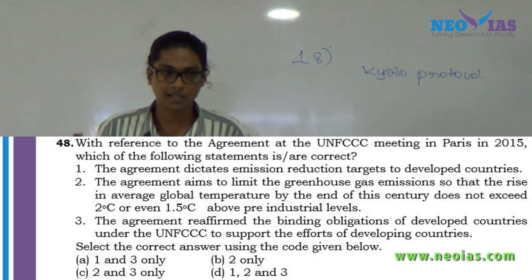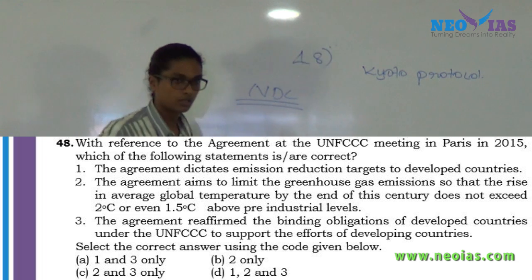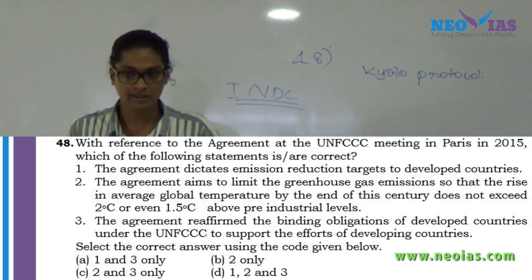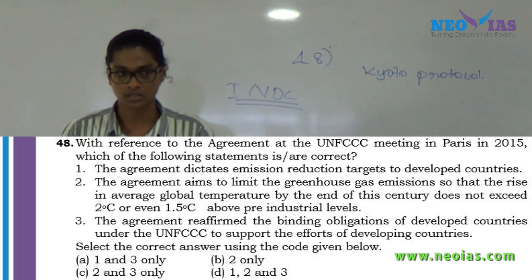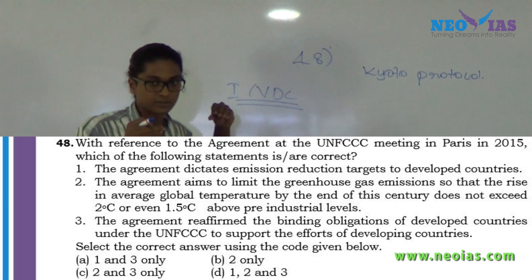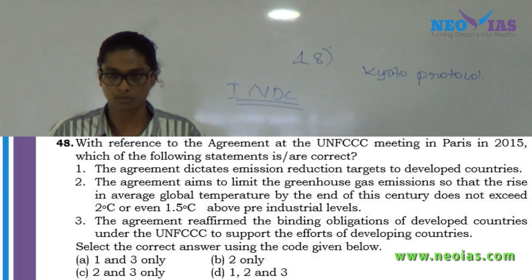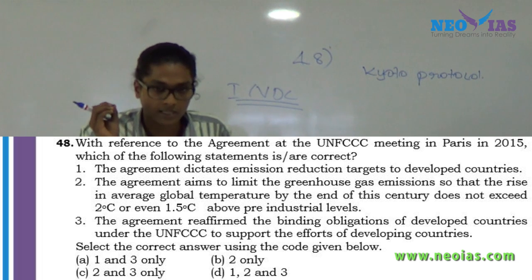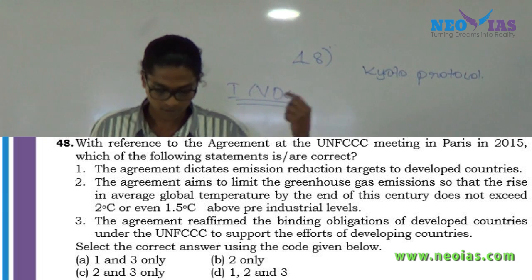But in the case of the Paris Agreement, the negotiations were based on nationally determined contributions, or at the time what was called INDC. And what is the important feature of INDC? They are voluntary pledges made by each nation according to their national circumstances. And the Paris Agreement came into being based on NDCs. Each country which has submitted their NDC has to abide by their NDC. That is what the Paris Agreement is all about, right? So the first statement will be wrong, and we can eliminate A as well as which option? D. Now what is left is B as well as C, and again B, just go through that statement.